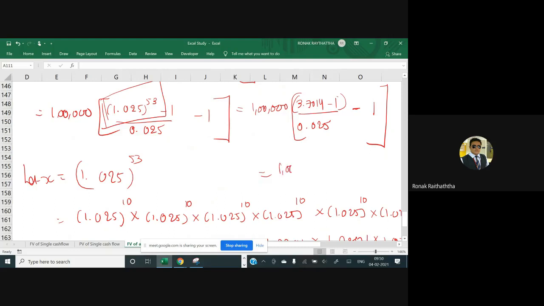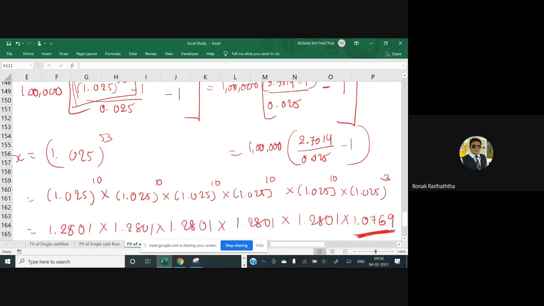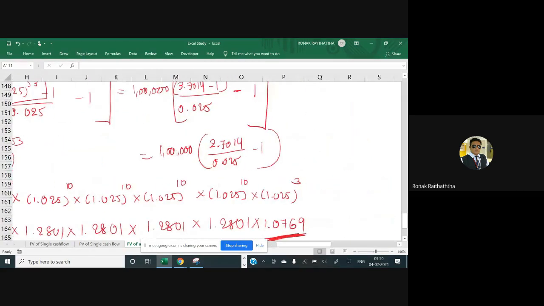1 lakh. Okay, so 2.7014 divided by 0.025 minus 1. And first, as per the BODMAS rule, you will do the division and then the minus. Now I want the final answer.